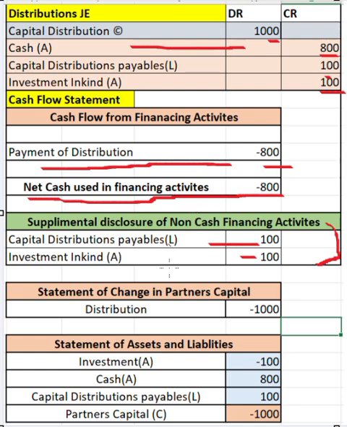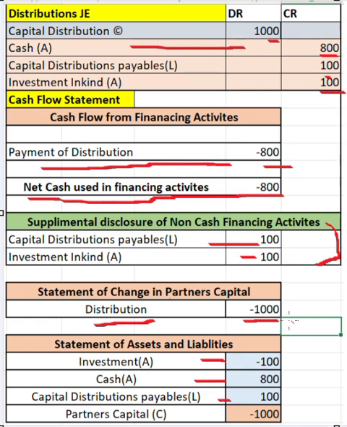And the statement of changes in partners' capital is just like your balance sheet. Whatever distribution we have done will get reflected as negative, because cash is going out and your capital is reducing. And in the statement of assets and liabilities, your investment side will get reduced by 100, your cash will also get reduced by 800, and your capital distribution payables will get increased by 100.